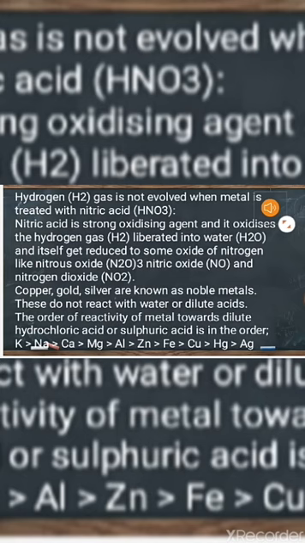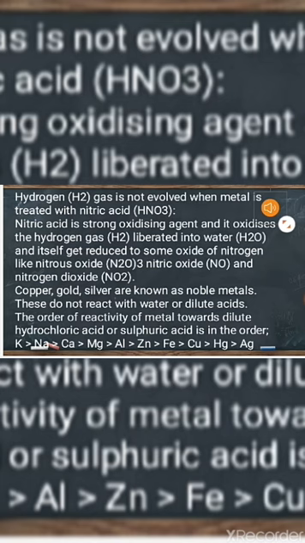Now, one of the important points to be noted is that whenever metals react with nitric acid, hydrogen gas doesn't produce. So what is special in nitric acid? Nitric acid is not only an acid, but it is a strong oxidizing agent, which oxidizes hydrogen gas into water. So, metals react with nitric acid, but nitric acid immediately oxidizes hydrogen gas into water. So, in place of hydrogen gas, we will get water and different oxides of nitrogen.